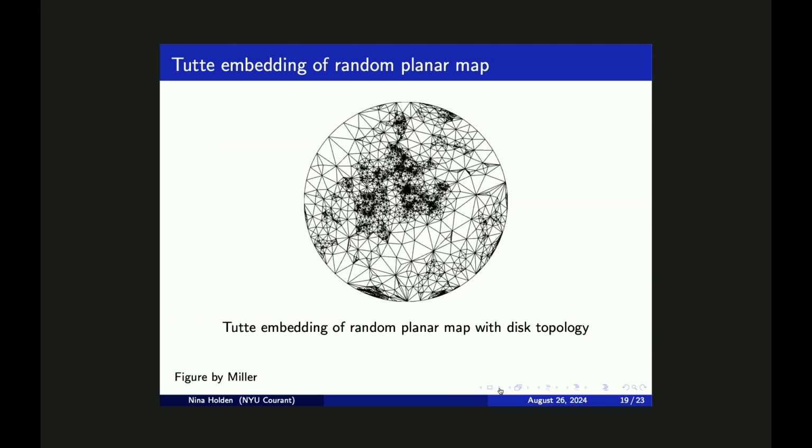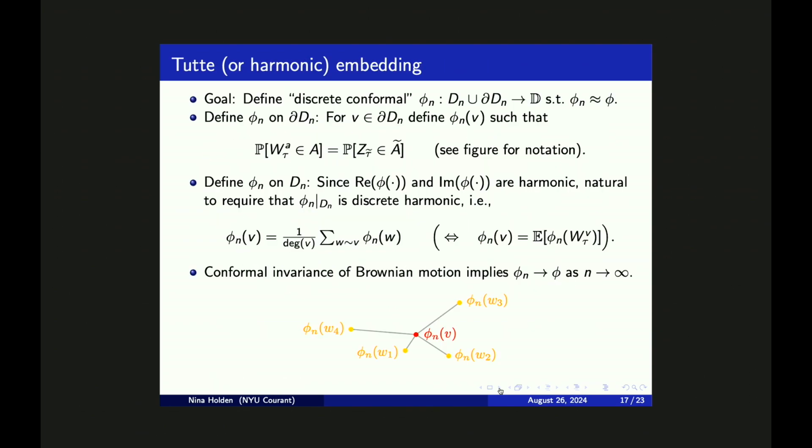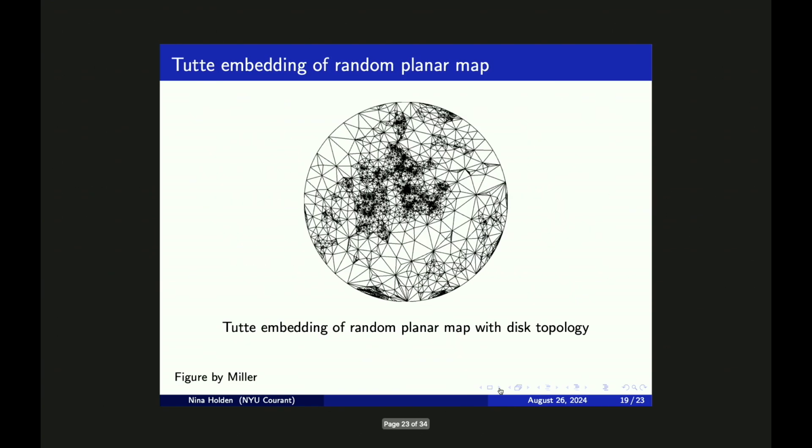And then we can define this embedding. So this embedding I was presenting on this slide is called the Tutte embedding, or harmonic embedding. And this Tutte embedding can also be defined for planar maps. And it is defined exactly as in the lattice case.